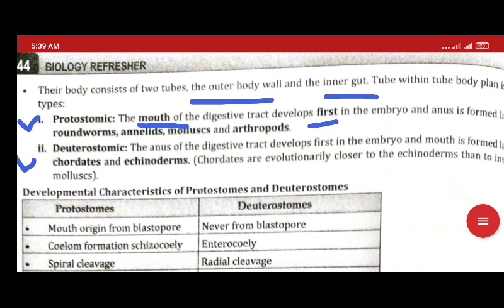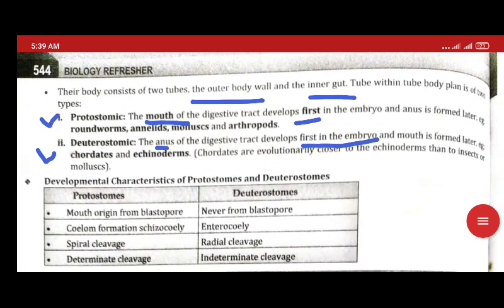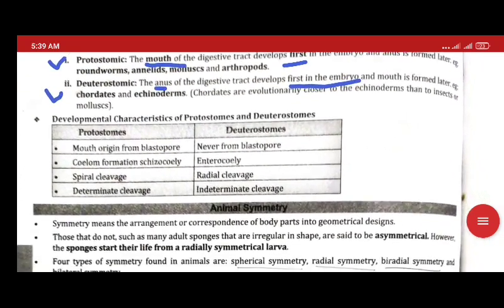In deuterostomic, the anus is first formed in the embryo. Examples are Echinodermata and Chordata.